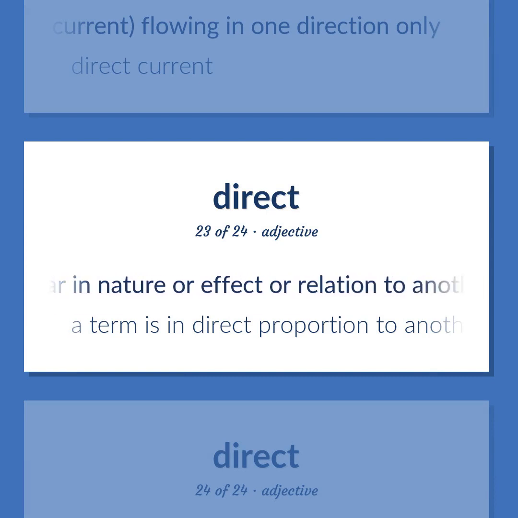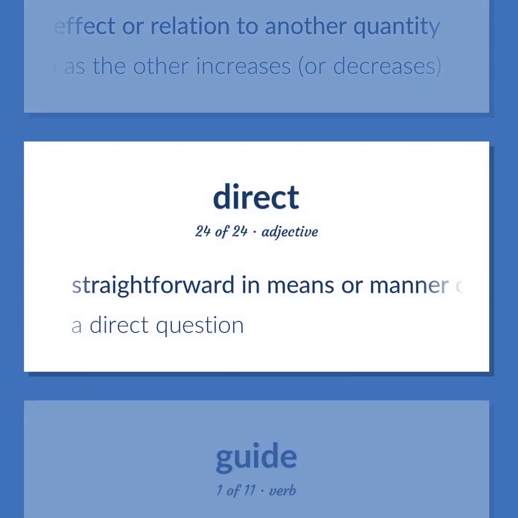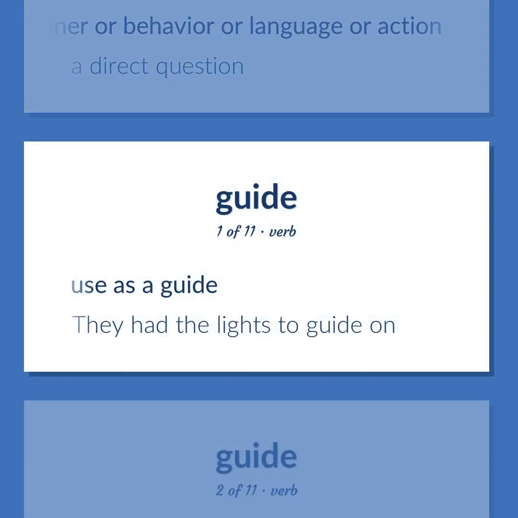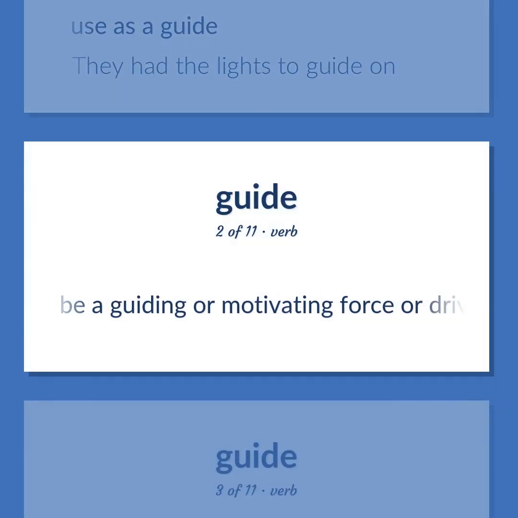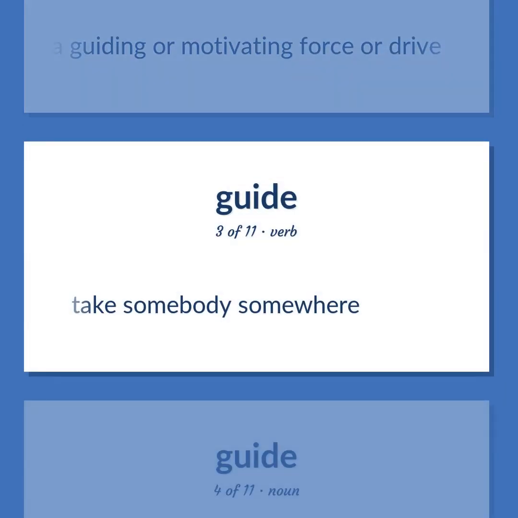Similar in nature or effect or relation to another quantity. A term is in direct proportion to another term if it increases or decreases as the other increases or decreases. Straightforward in means or manner or behavior or language or action. A direct question. Use as a guide. They had the lights to guide on. Be a guiding or motivating force or drive. Take somebody somewhere.